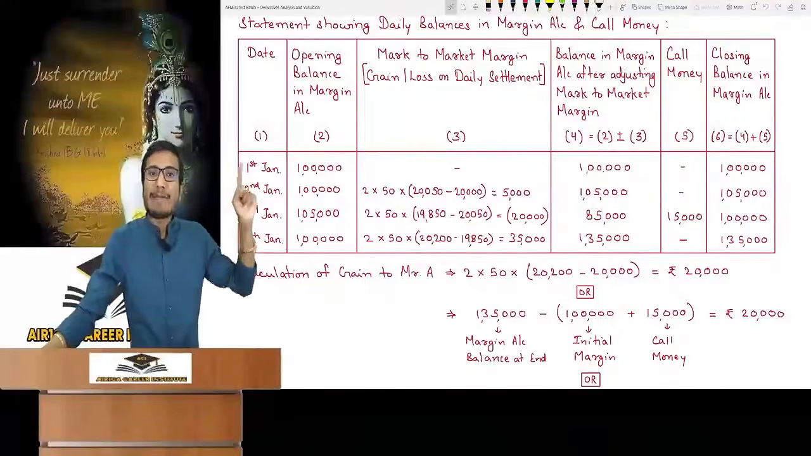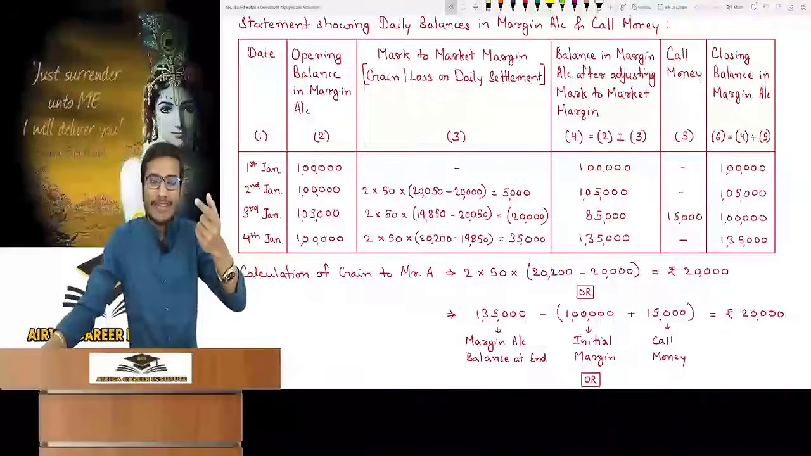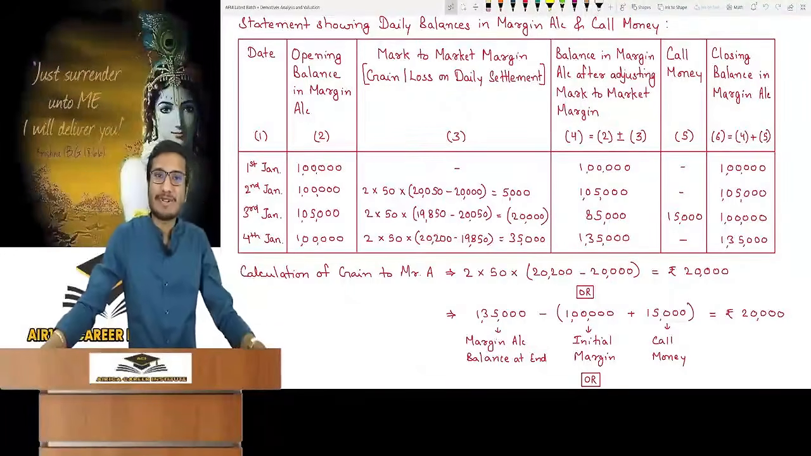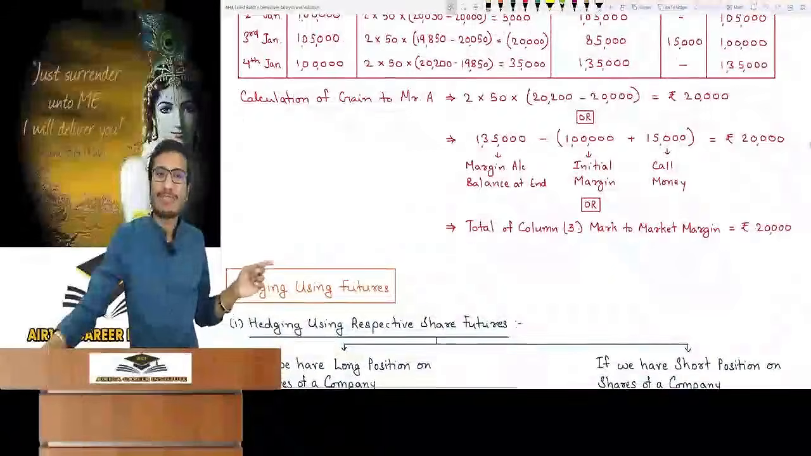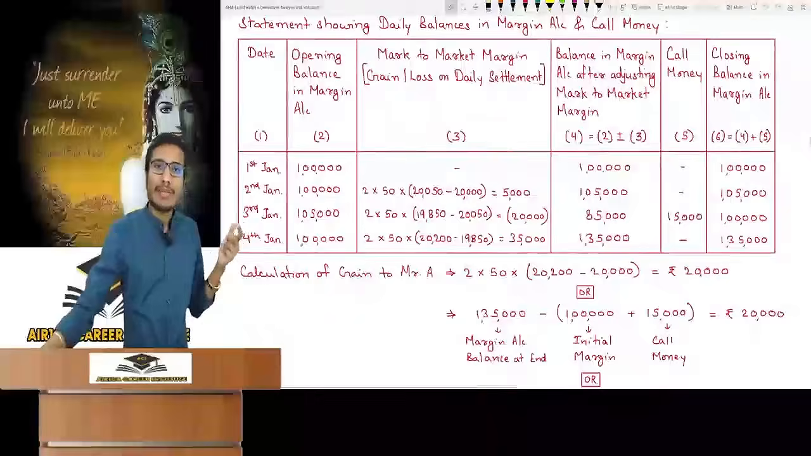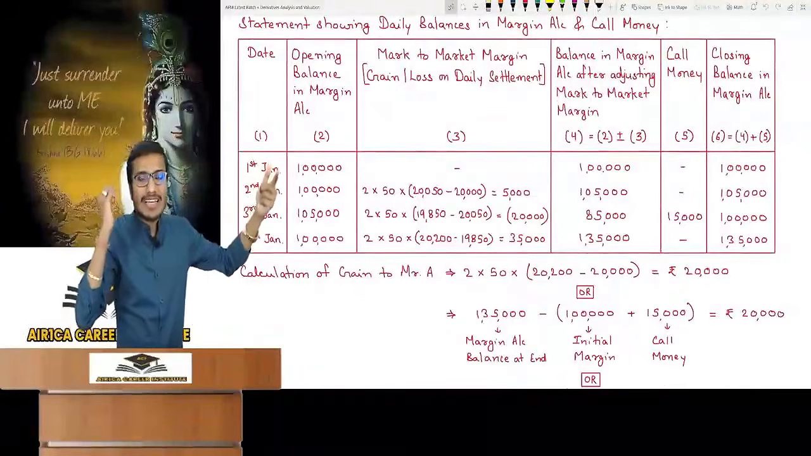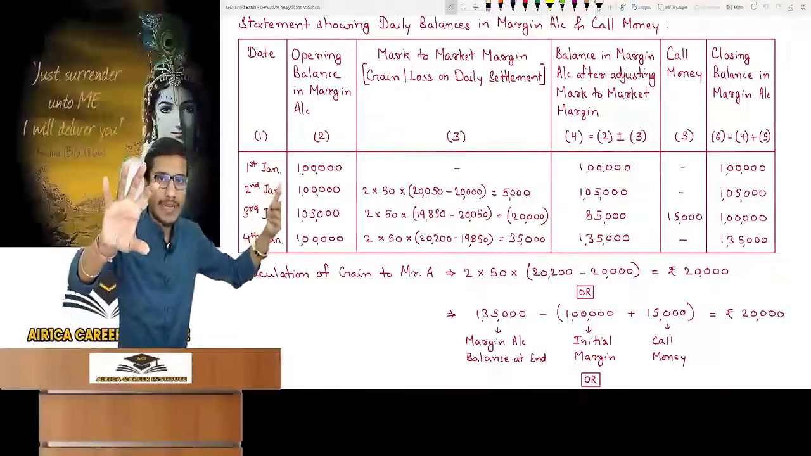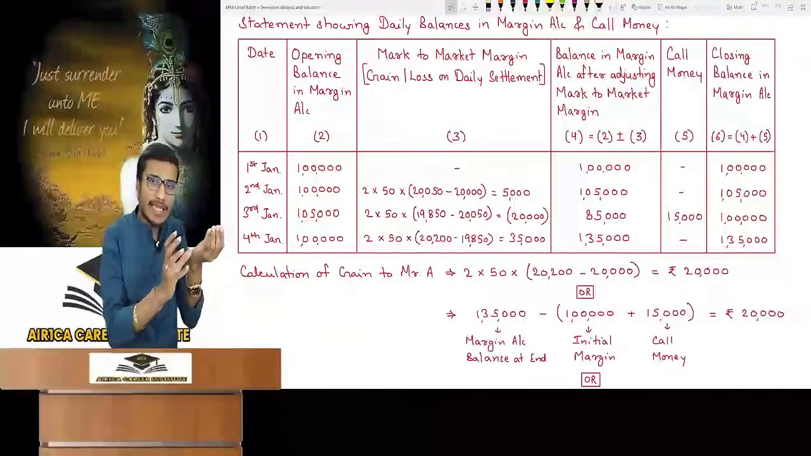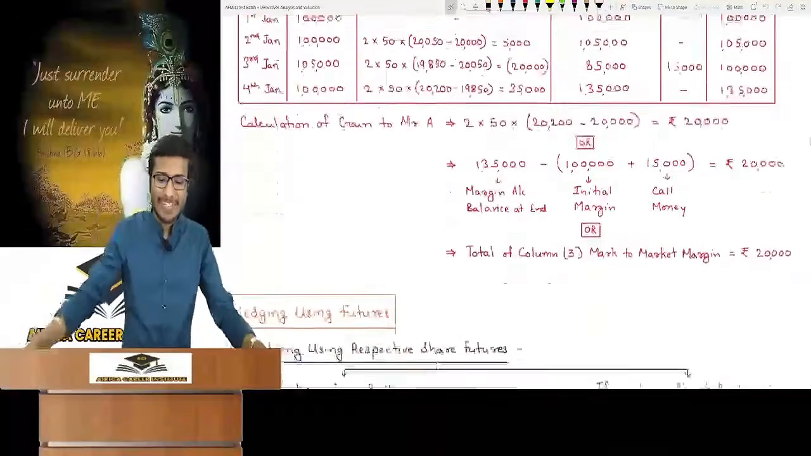Did you understand? Now see the daily settlement gain. Do the total of the 3rd column: gain 5,000, loss 20,000, gain 35,000. The total will be 20,000, the column 3 total of mark to market margin. There is another way to get the gain or loss. The margin account closing balance is 1,25,000. The opening balance was 1 lakh. We added another 15,000 call money. So we gave 1 lakh earlier and added 15,000, so the net margin is increased by 20,000.